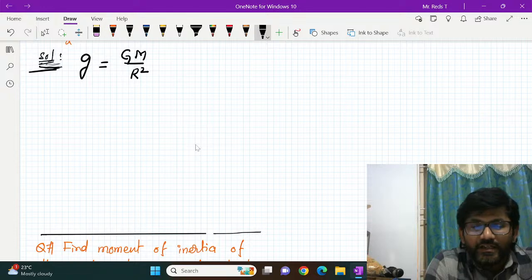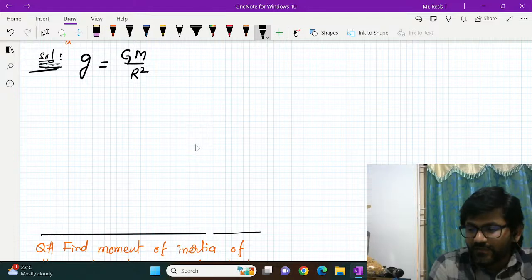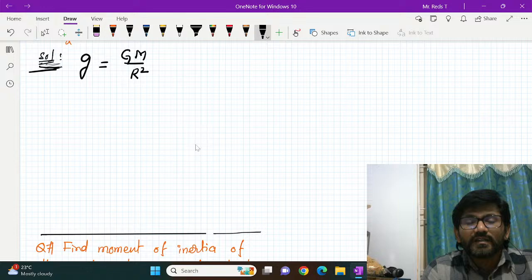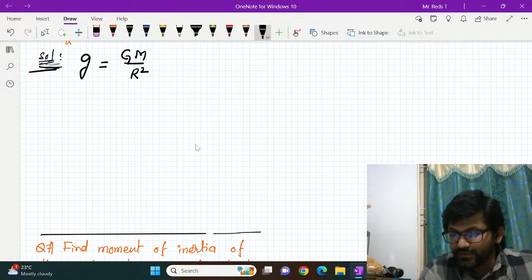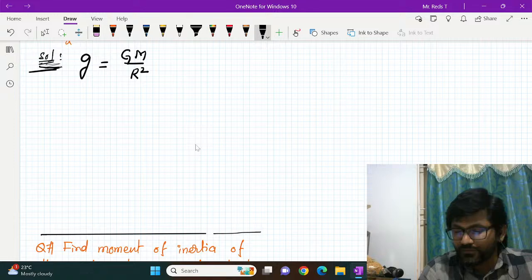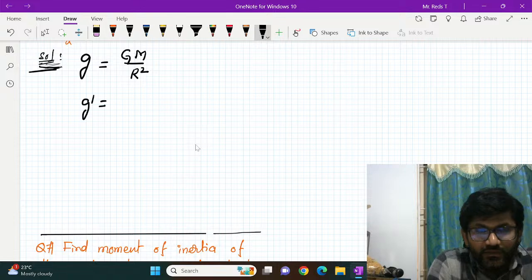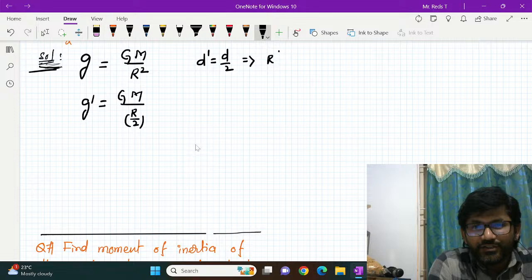By keeping mass constant, G into M becomes a constant. So what will you get? g is proportional to 1/r². Based on this, you can calculate the corresponding value. g' = GM/(r/2)².